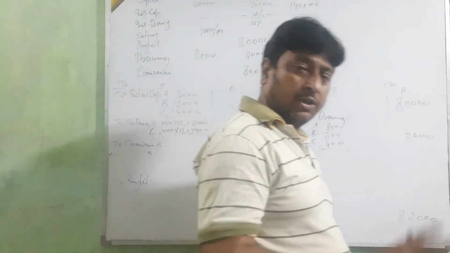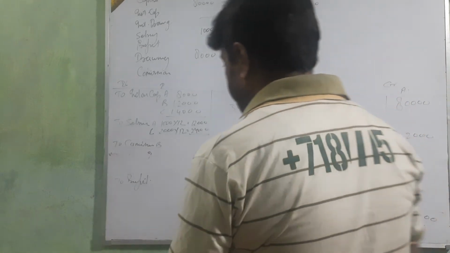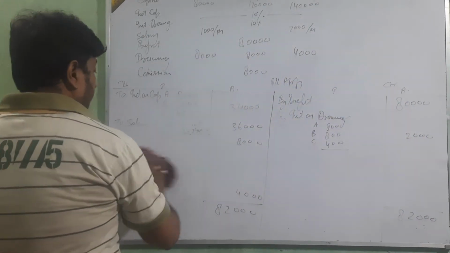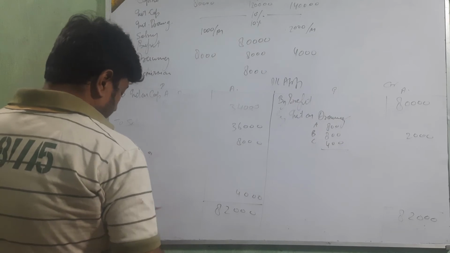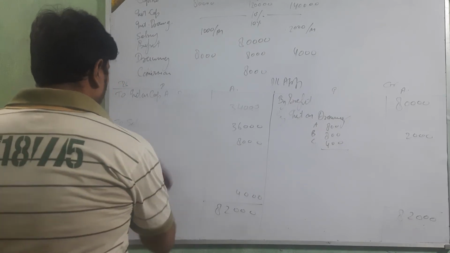Now I am going to show the question number 5. Solve the question number 5. Only the PL appropriation account of question number 5. Okay beta, in your book question number 5.